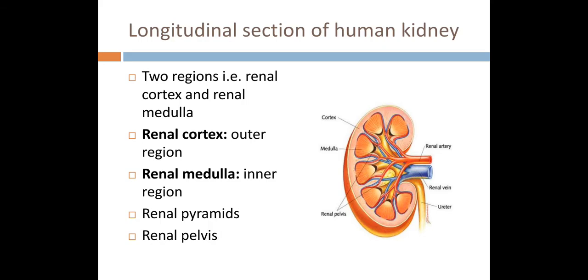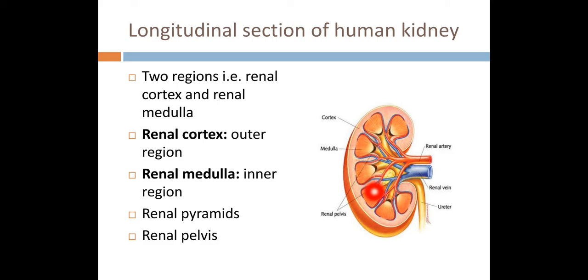Okay, now if we take the longitudinal section of the kidney, we can see two distinct regions, and these regions are called renal cortex and renal medulla. They are termed renal because the word renal is used for the kidney. Now this outer region is called renal cortex, and the inner region is called renal medulla. This whole region is called renal medulla.